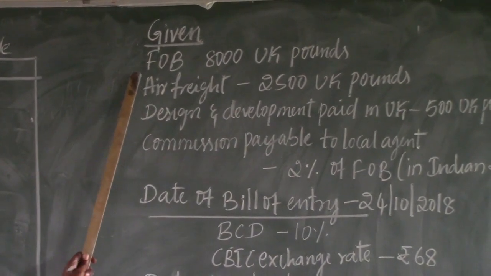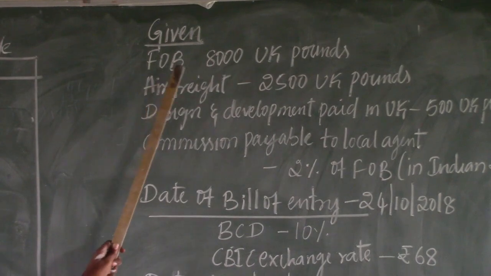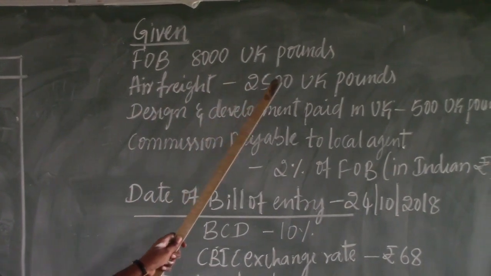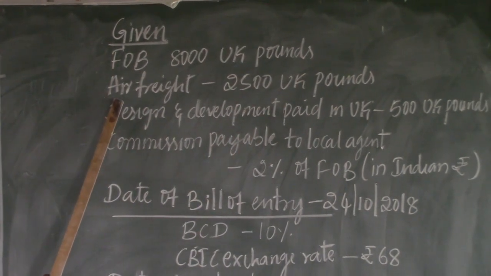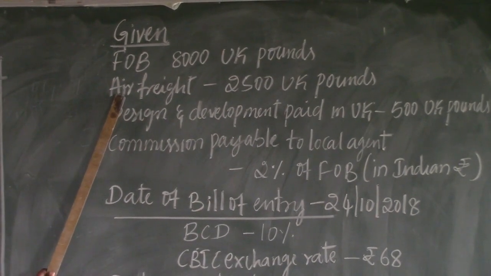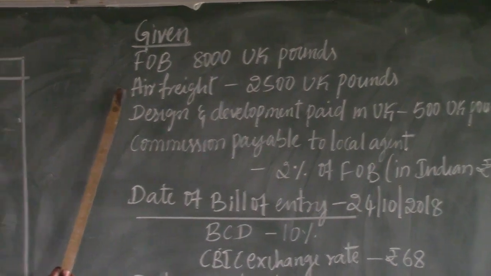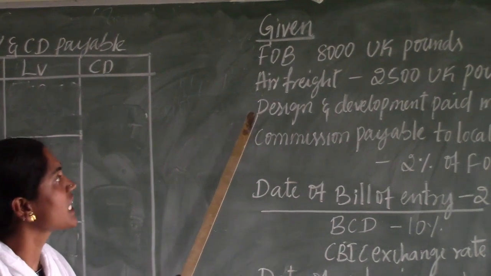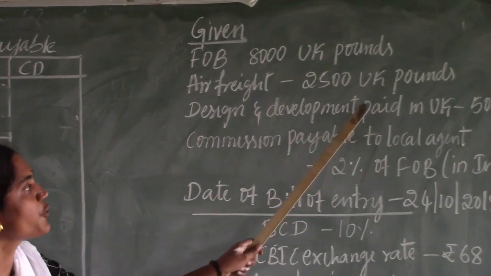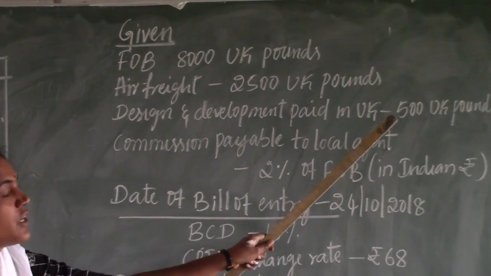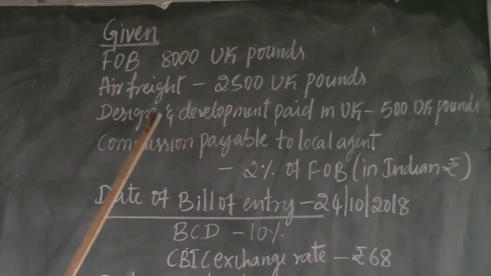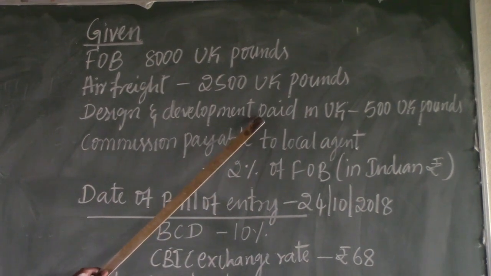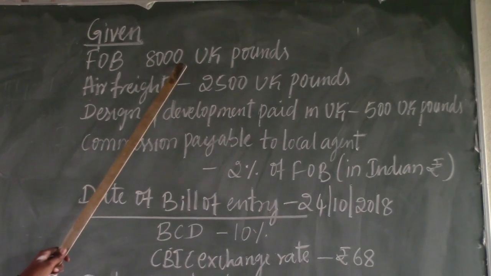I will summarize here. The given points are FOB 8,000 UK pounds and air freight given as 2,500 UK pounds. Since air freight is given, we need to apply the rule, that is 20% of FOB or actual air freight, whichever is less, for the calculation. The next point is design and development paid in UK, that is 500 UK pounds. These design and development charges, which are paid in UK, are also the foreign part of the supply that needs to be included in the assessable value.